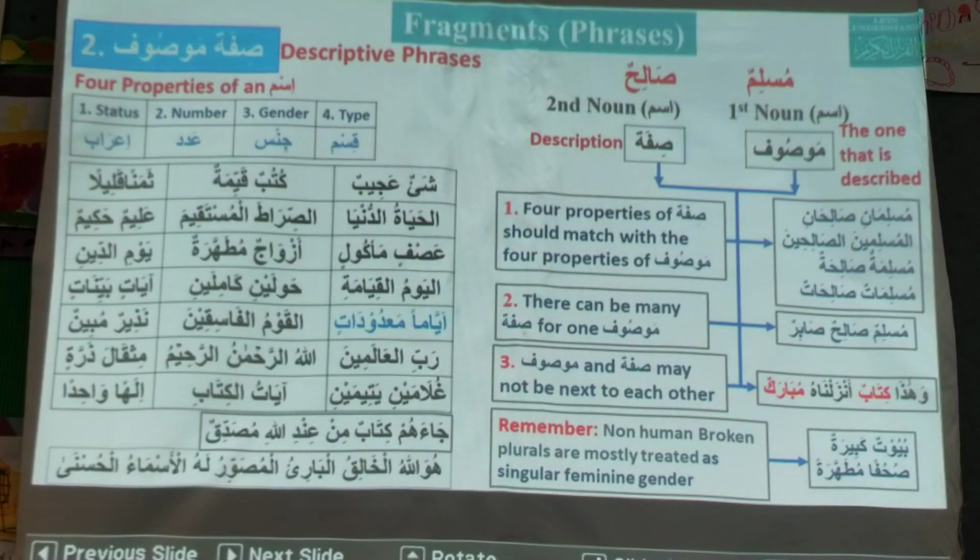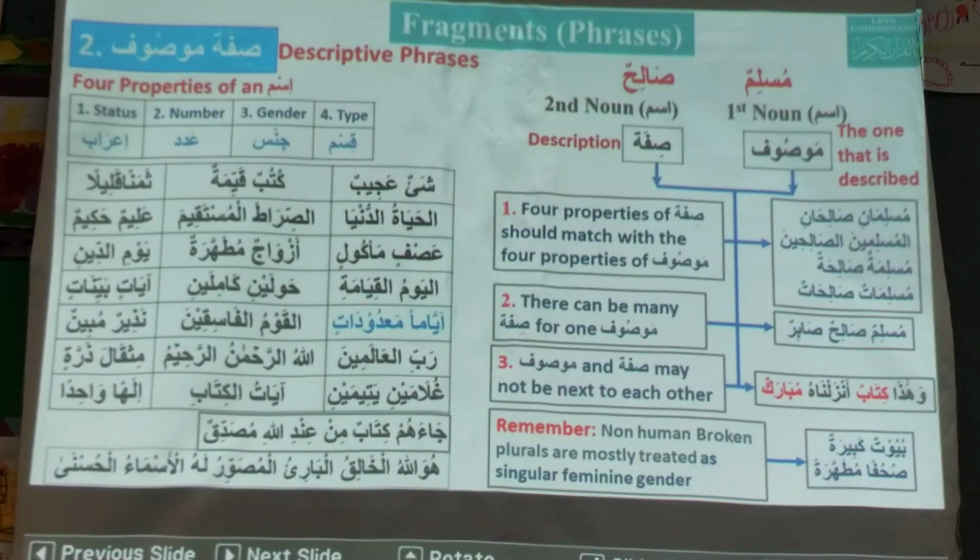Now this one, ayyaman ma'dudatin. This is an exceptional case in Quran. Listen carefully. Ayyam is a broken plural, so we are expecting a singular feminine word after this sifa.